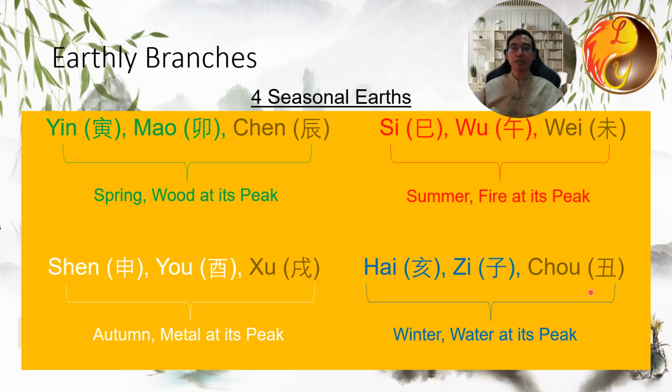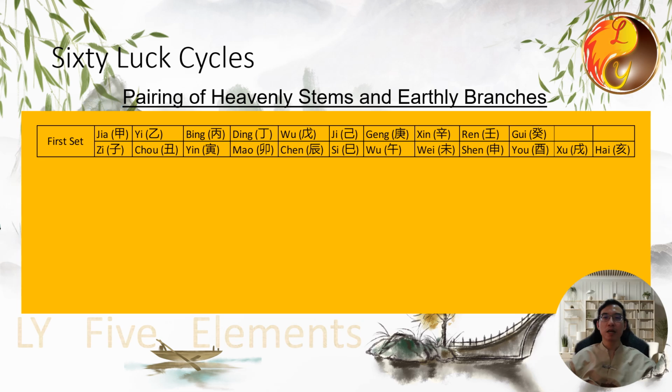Before we conclude this lesson, let us look at the 60 different combinations of the 10 heavenly stems with the 12 earthly branches. Let's talk about the 60 luck cycles. Recall there are 10 heavenly stems: Jia, Yi, Bing, Ding, Wu, Ji, Geng, Xin, Ren, Gui. There are 12 earthly branches: Zi, Chou, Yin, Mao, Chen, Si, Wu, Wei, Shen, You, Xu, Hai. By pairing the yang stems with yang branches and yin stems with yin branches, we get a total of 60 combinations, which is why it is called the 60 luck cycles.